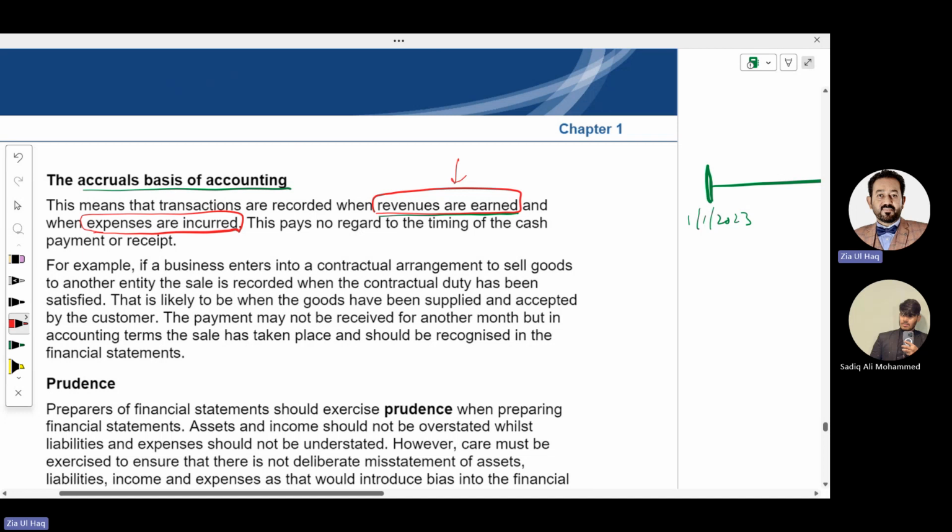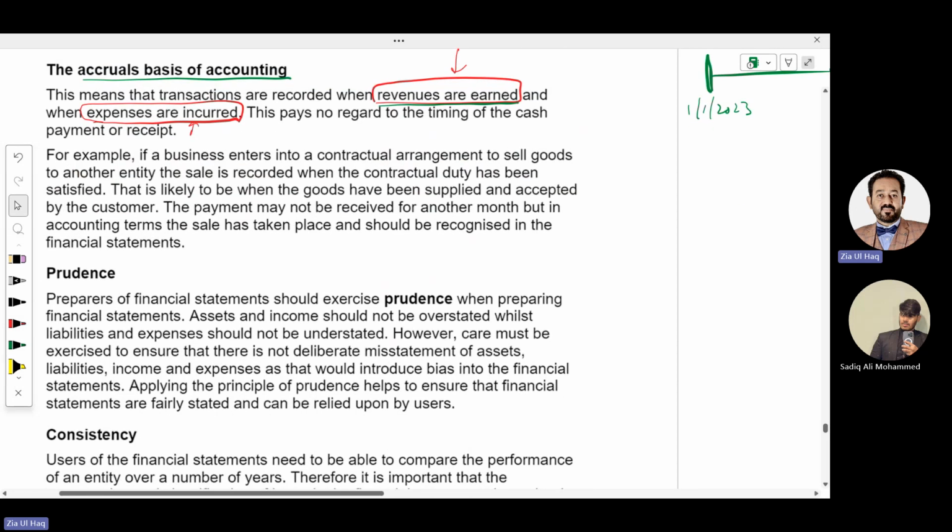Though we have received the cash, we will not record income or sales. But the expenses we will record when we have got the benefit, though we're going to pay in future, we'll record the expenditure today. This is called accrual basis accounting. In Prudence, we have already discussed that assets and income should not be overstated and liabilities and expenses should not be understated.